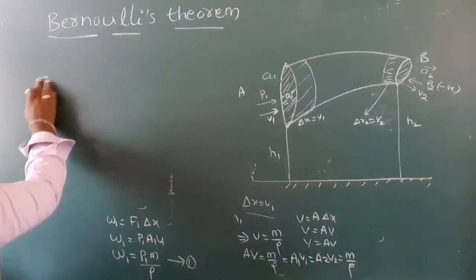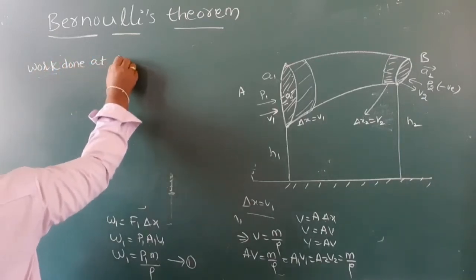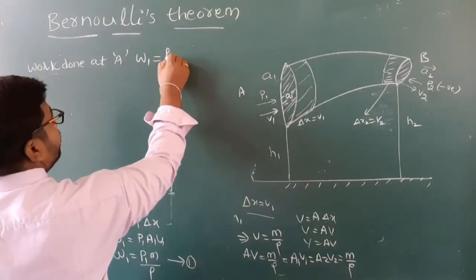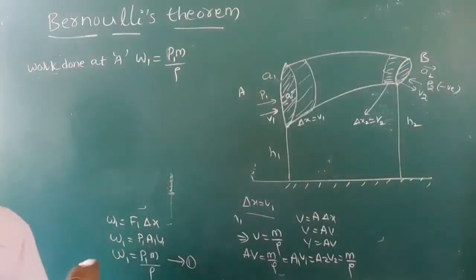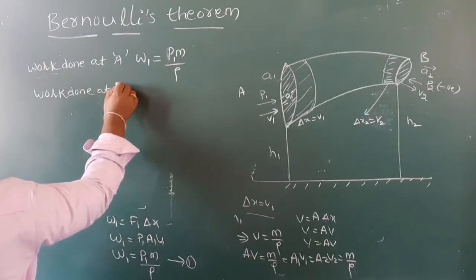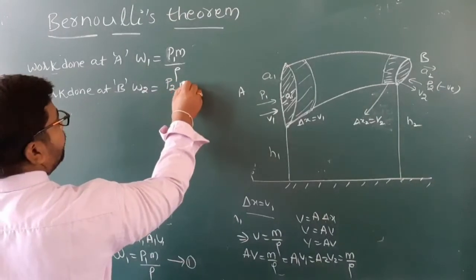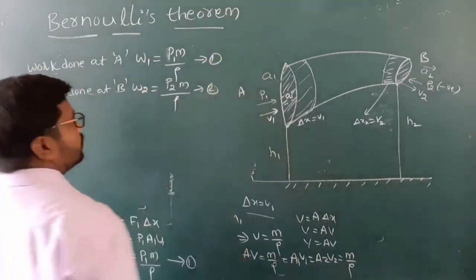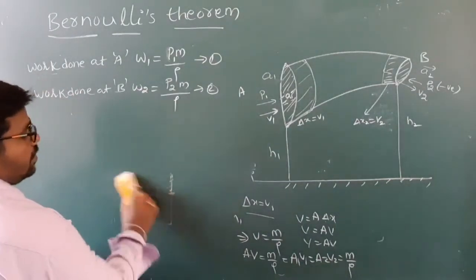So what is equation 1? Work done at point A is denoted W1, which is equal to P1 M by rho. Then work done at point B is W2, which is equal to P2 M by rho. It is equation 2. Understand, my children, how it comes?